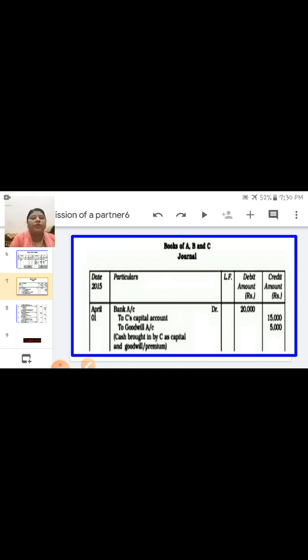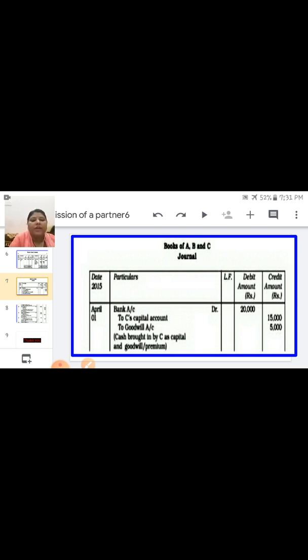You can note down the journal entry in your notebook. Okay, here the first entry is given. A new partner is coming and he is bringing capital as well as goodwill. So the first entry is bank account debit to C's capital account, to premium for goodwill account. No problem if dates are given, you can make the entries in chronological order according to the date. If a date is not given, you can make the entries from the revaluation account first, and after that from the partners' capital account. But in this question dates are given, so you can make the journal entries date-wise. Whichever date comes first, you make that entry first.